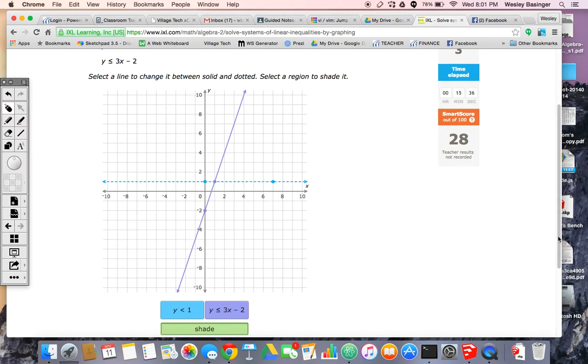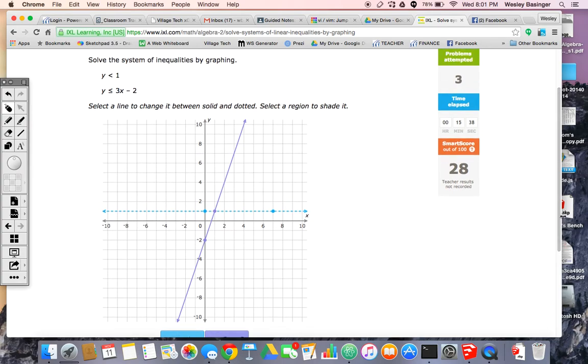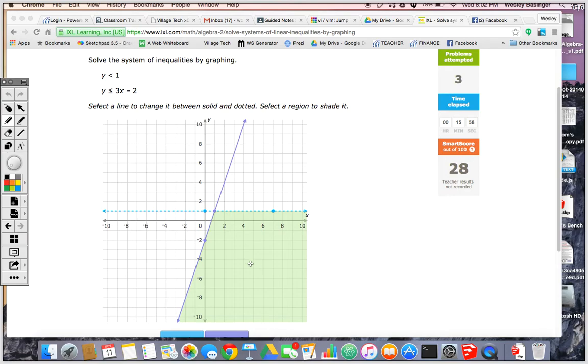Let's see. The problem said that y was less than 1, so we know it's got to be below the dotted line, and it was also less than or equal to the diagonal line. So I think I should shade in here. Let's check and make sure. Let's grab a point. It could be any point in this green area. I'm just going to pick one that's easy, 2, 0. Let's make sure it works for both inequalities. So x equals 2, y equals 0.